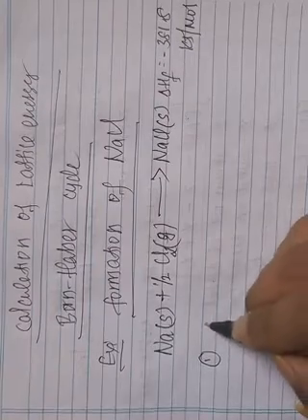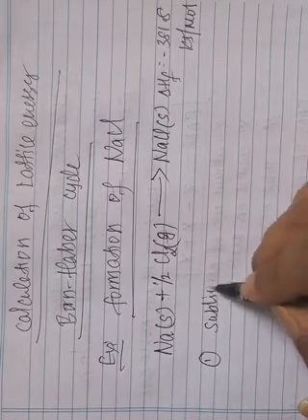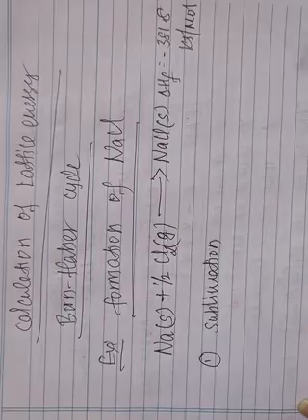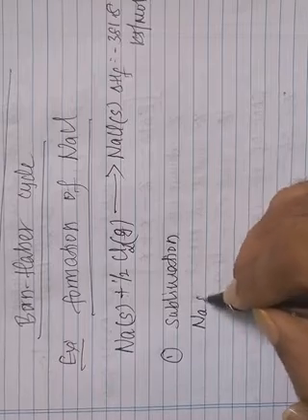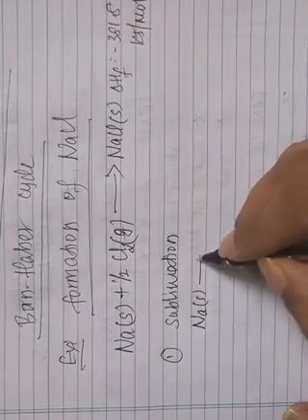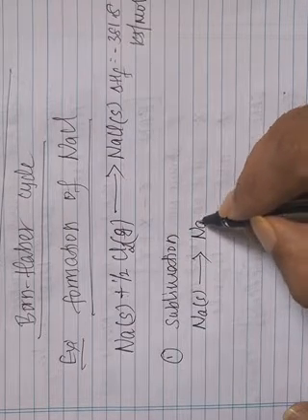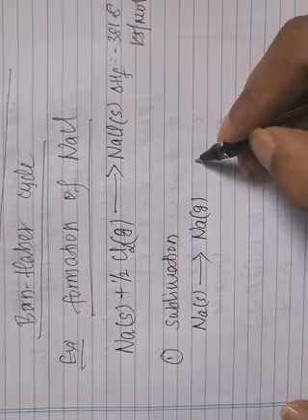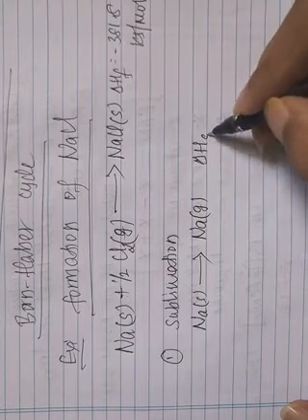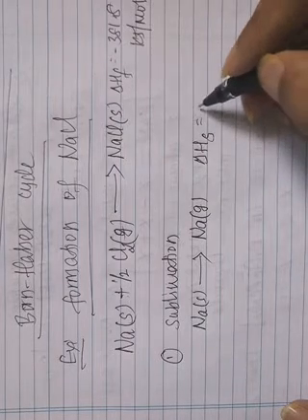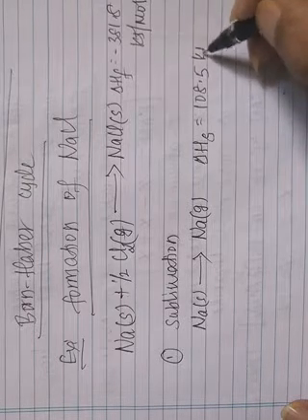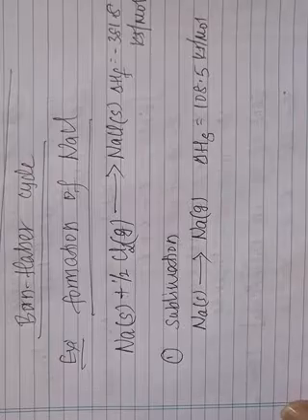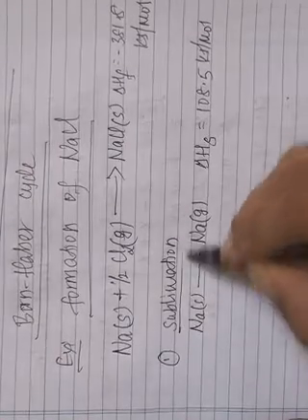Now the overall reaction can be represented like this. First, the sodium metal will undergo sublimation. The solid sodium metal is directly converted into the gaseous state. That is called sublimation. The enthalpy change during sublimation, delta Hs, is an endothermic process, 108.5 kilojoules per mole.